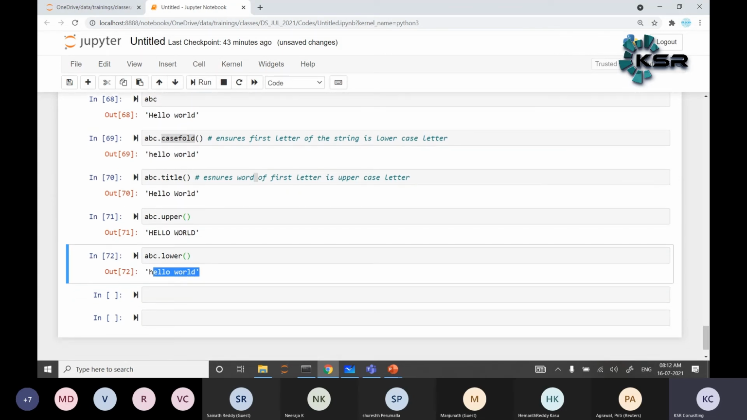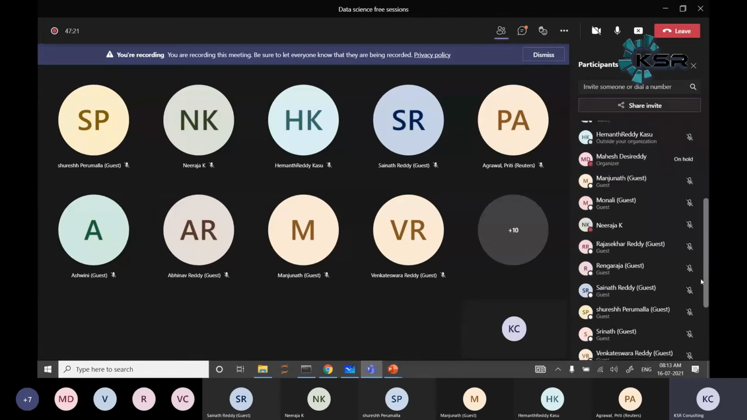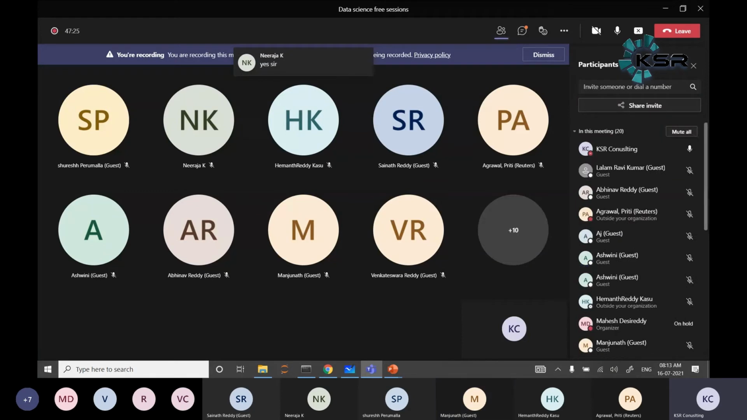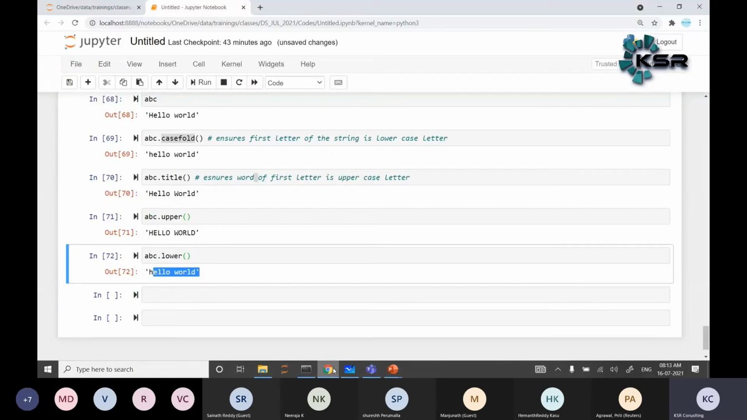Are you able to follow me, guys? Rangaraj, are you able to follow me? Abhinav? Rajesh, Shekhar? Yes, sir. Ajay? Ashwini, Monali, Manjunath, Sainath, Suresh? Yes. Srinath, Vidya, Ravi? Yes, everyone, sir. Okay, perfect. Guys, if you are not able to follow me, do let me know.